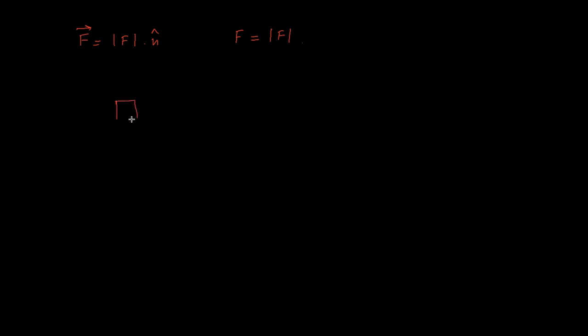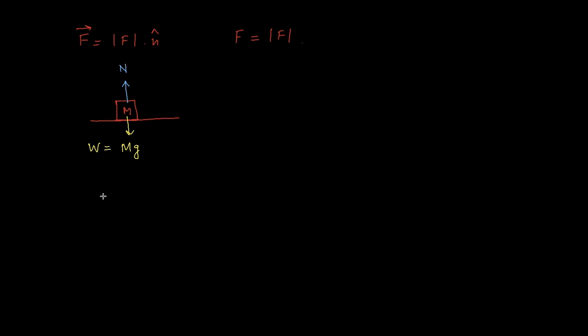Now consider one mass m. What are the forces acting over the mass? The force acting here is m into g, that is the weight of the body. And from Newton's third law of motion, you know that there is the normal reaction force N, which acts opposite to the weight.